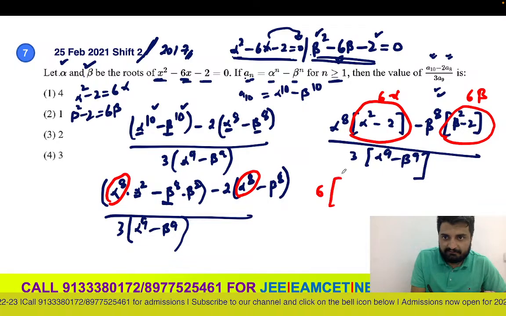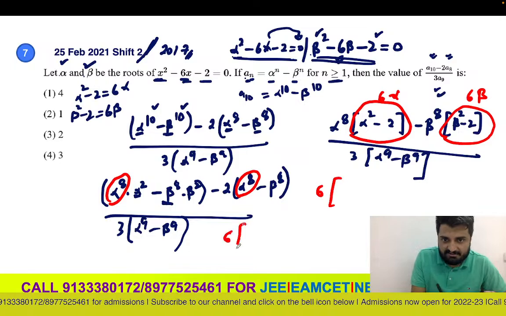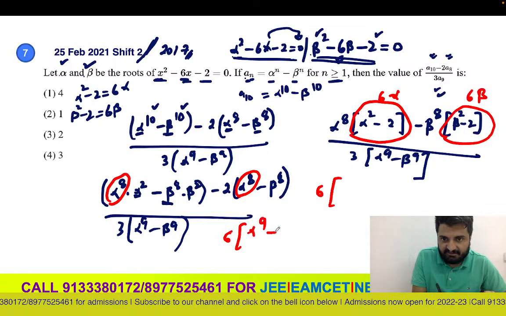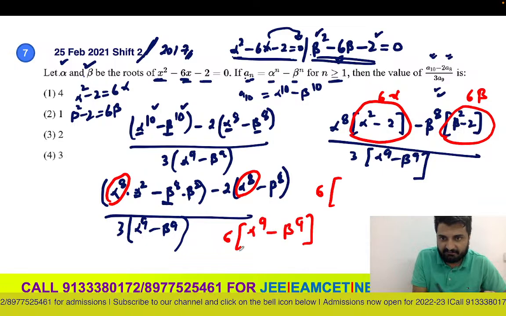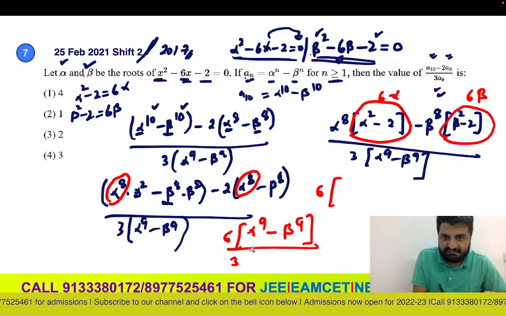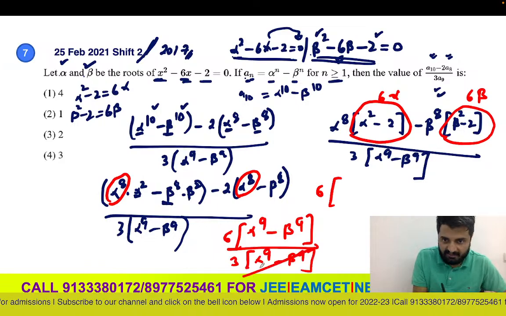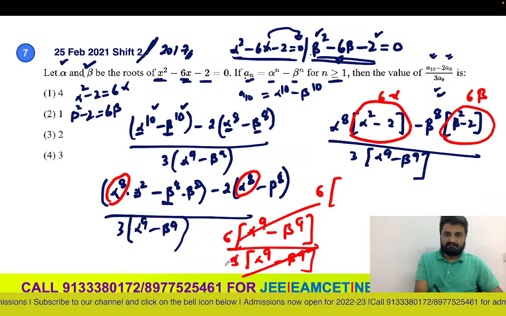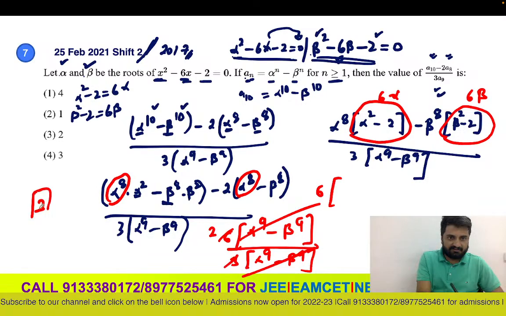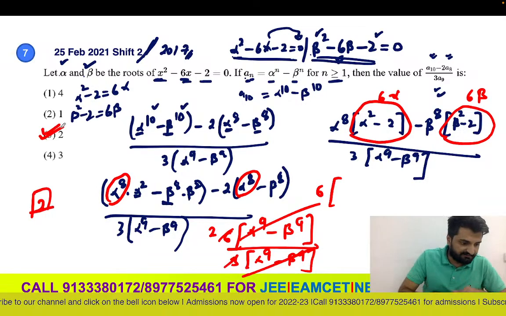What will you get? Alpha into alpha power 8 is nothing but alpha power 9. So 6 times alpha power 9 minus beta power 9 I'm getting. The denominator is 3 times alpha power 9 minus beta power 9. Alpha power 9 and beta power 9 cancel. 3 goes 2 times. Final answer is 2, option number 3.